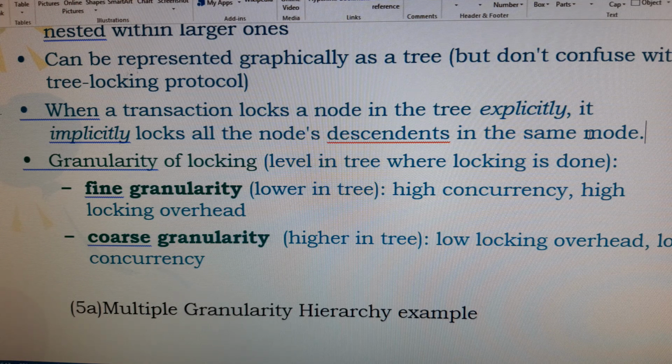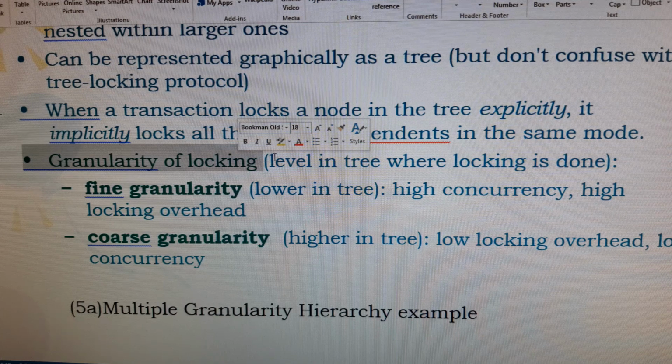So there is no need to ask for "I am waiting for shared lock" and "I am waiting for exclusive lock." No waiting time is there. So for this purpose we are reducing the waiting time, and we can improve the performance. That performance can be achieved with the granularity of locking.